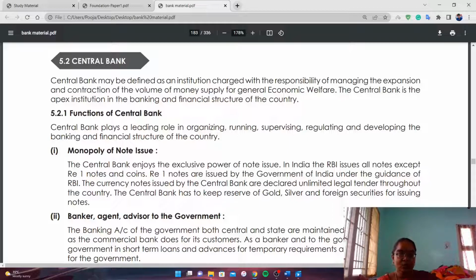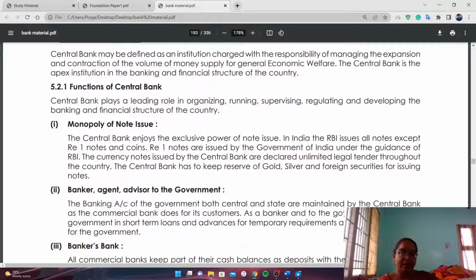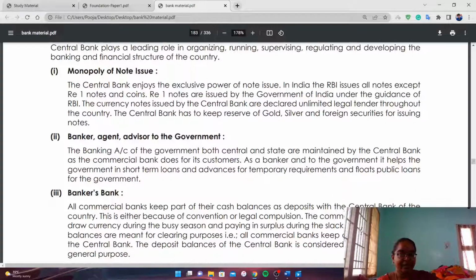The currency notes are issued by central bank and declared unlimited legal tender throughout the country. The central bank has to keep reserve of gold, silver and foreign securities for issuing notes. So, the note issue is made by central bank as monopoly. And banker, agent, advisor to the government.